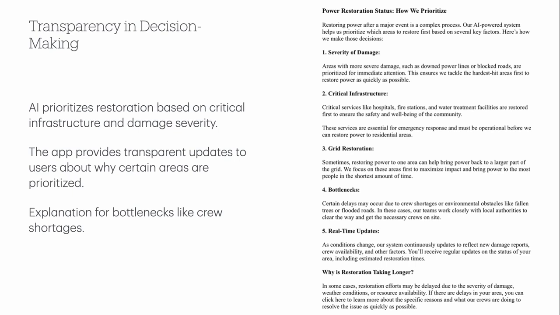If there are any significant delays, we can use push notifications through the app to explain what's happening behind the scenes. This kind of transparency can help people feel that the utilities are doing everything they can to restore power as quickly as possible, and that the process is fair and equitable.